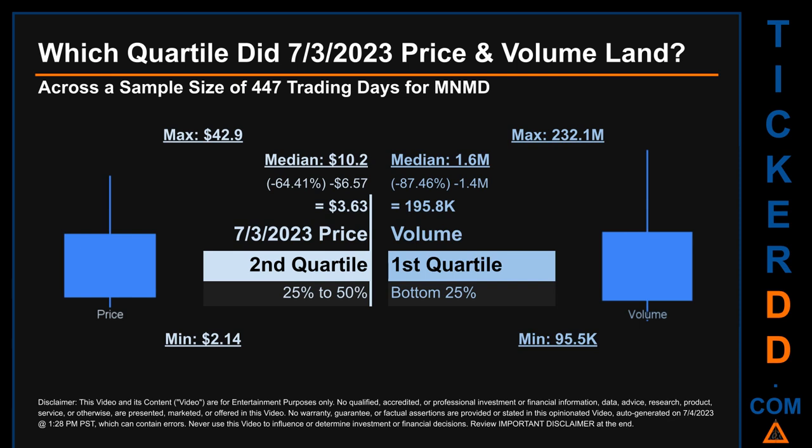Descriptively, MNMD has a median price of $10.20. Therefore, the 3rd of July 2023 price was lower from that middle marker by 64.41%. The day's volume of 195.8 thousand was less than the median by 87.46%.